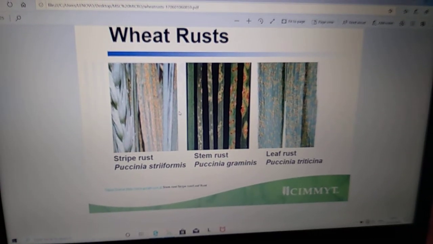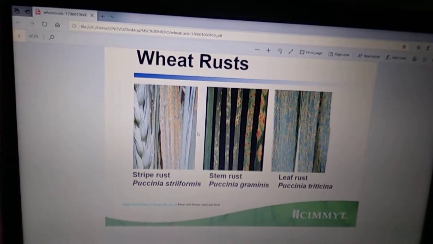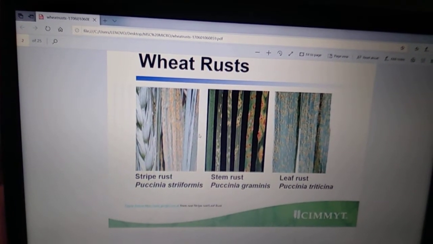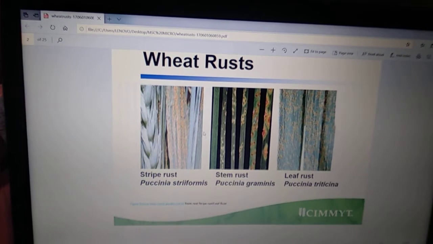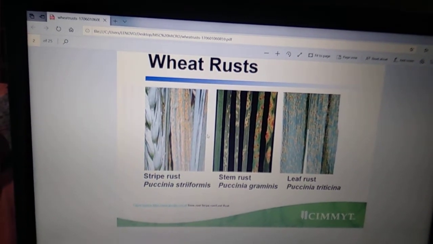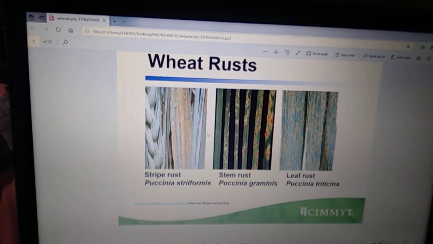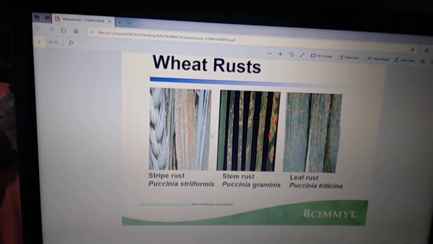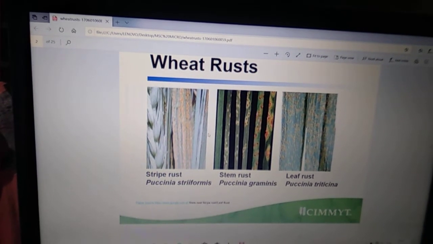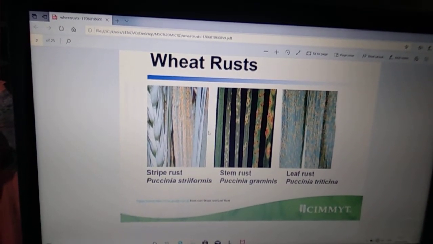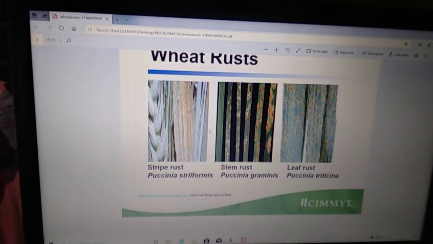Hello, today we will discuss the topic wheat rust. Wheat rust is a disease which is caused by fungus. There are three different kinds of wheat rust studied: stripe rust, stem rust and leaf rust. The stripe rust is caused by Puccinia striiformis. Stem rust is caused by Puccinia graminis and the leaf rust is caused by Puccinia triticina. We will discuss all of these in detail.